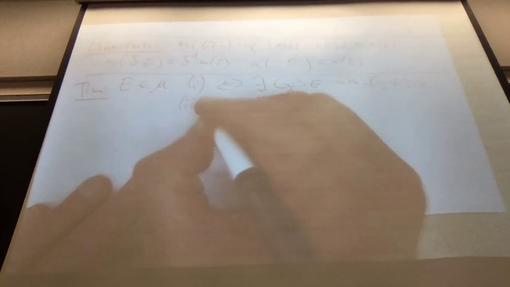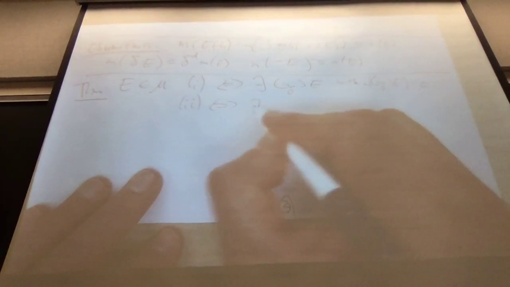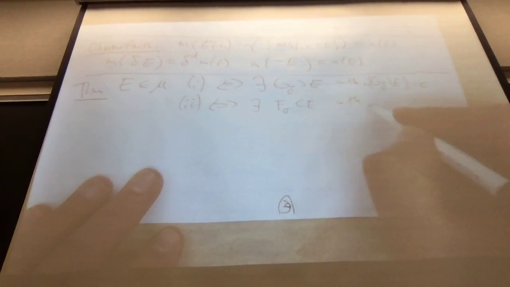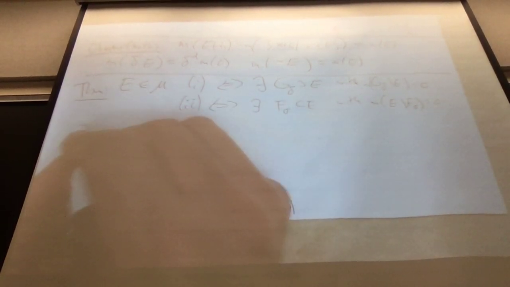And being measurable is also equivalent to there being an F sigma set contained in E with the measure of E take away F sigma being 0. Where, it's a definition,